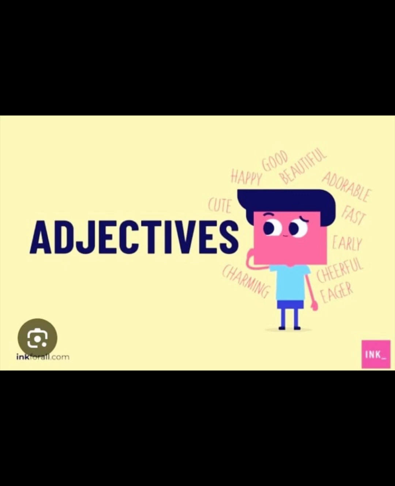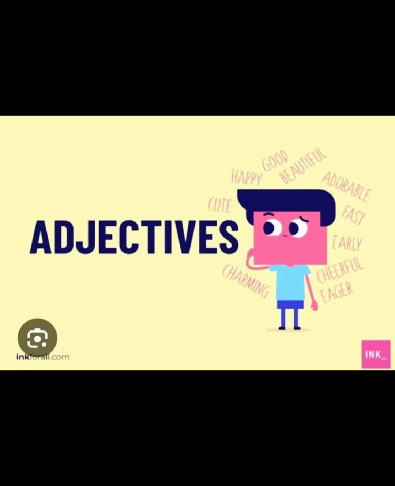To avoid confusion, specific rules have been developed about adjectives. We have around 3 important rules on this page. The first rule is adjectives always stand before the noun they describe.